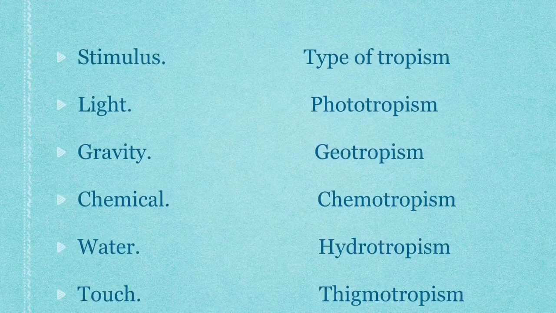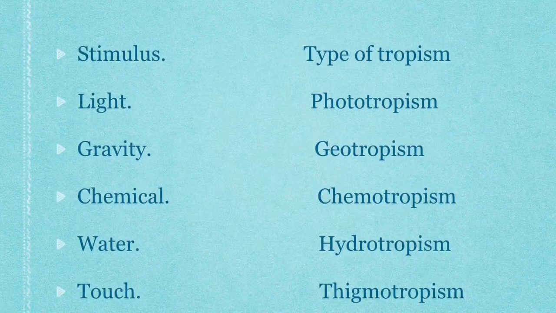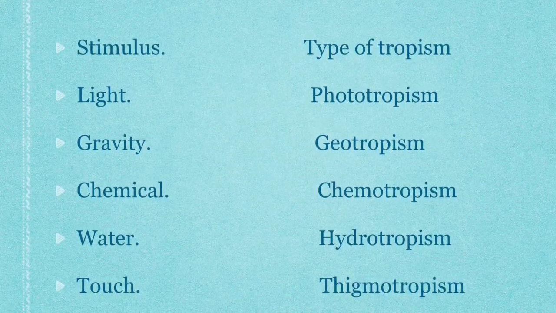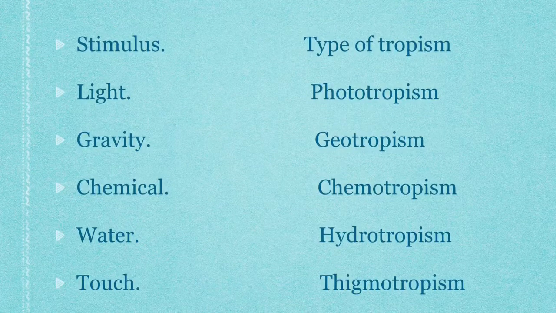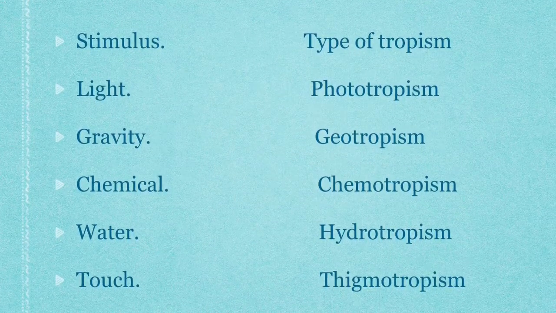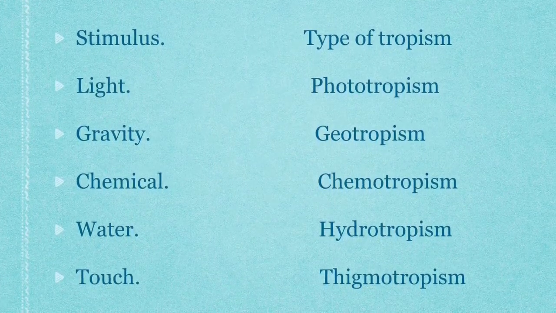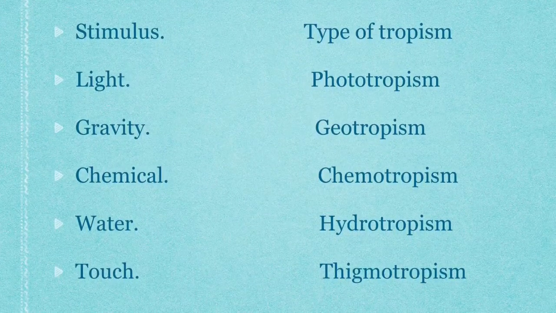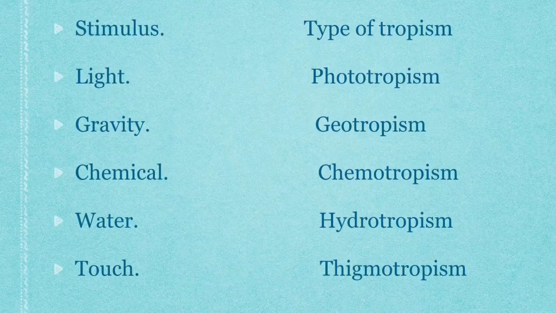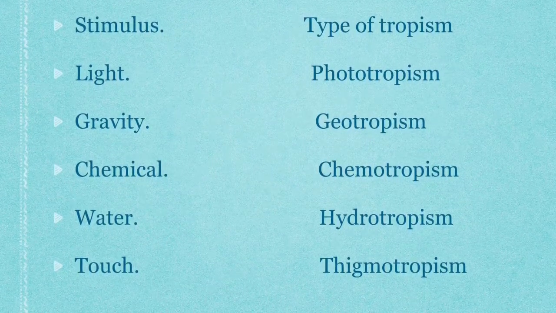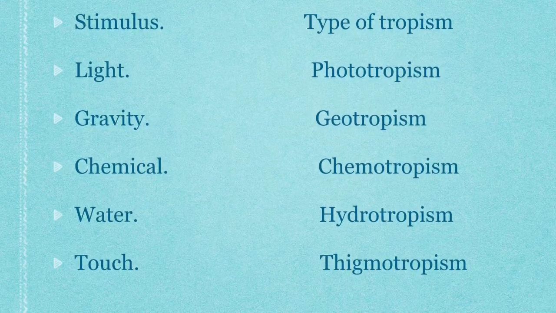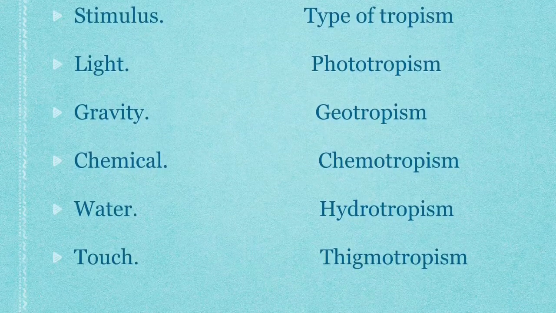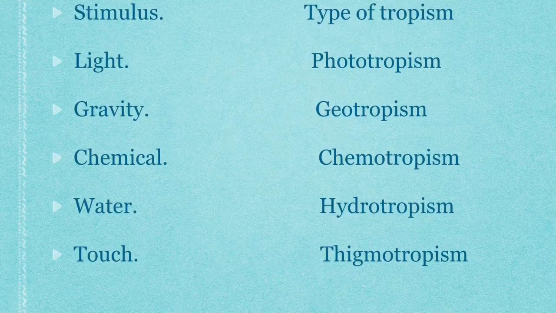The movement of a plant part in response to light is called phototropism. The movement of a plant part in response to gravity is called geotropism. The movement of plant part in response to a chemical stimulus is called chemotropism. The movement of a plant part in response to water is called hydrotropism, whereas the directional growth movement of a plant part in response to the touch of an object is called thigmotropism.